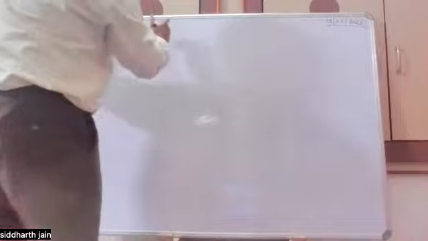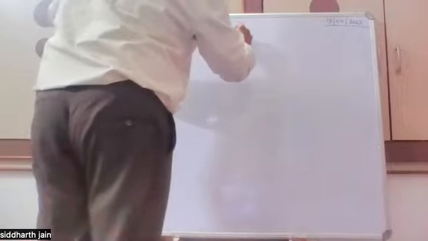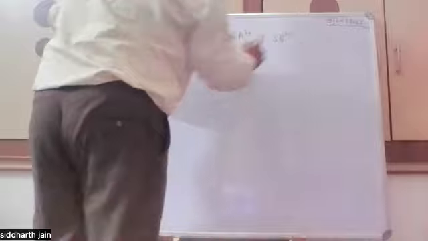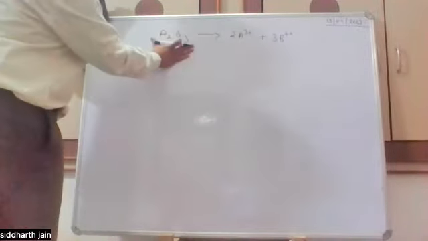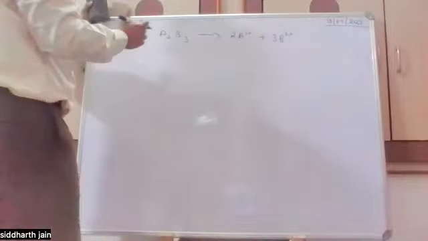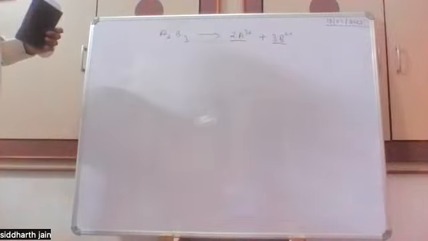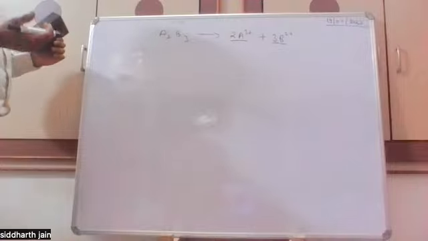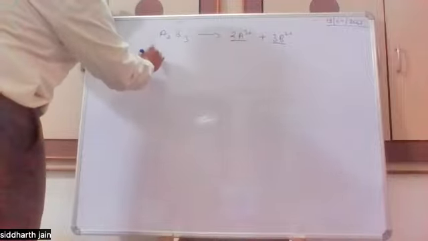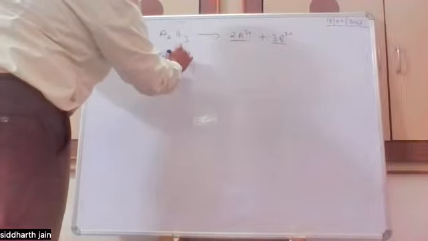If we have A2B3, it gets dissociated into 2 A3+ and 3 B2-. So we know that if A2B3 dissociates into the ions A3+ and B2-, then they will have activity like 2 and 3. But if we look at the actual concentration or the activity, then it's different in solutions. So Debye-Huckel defined that the activity of the plus ion is equal to gamma plus times the concentration of A3+.